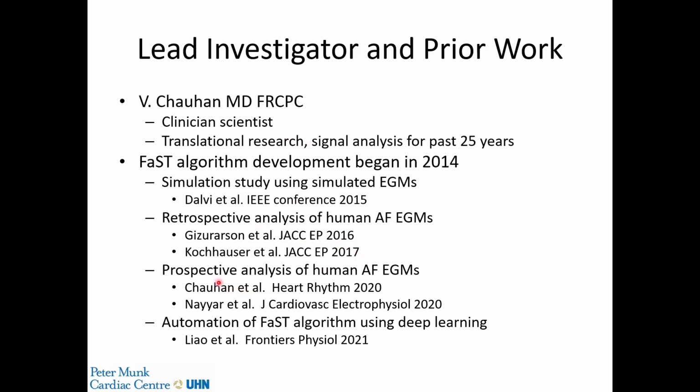Then did a prospective randomized controlled trial with the FAST algorithm published in Heart Rhythm in 2020, as well as a related publication in JCE. And we finally automated the algorithm using deep learning, which was a publication in Frontiers in Physiology in 2021.